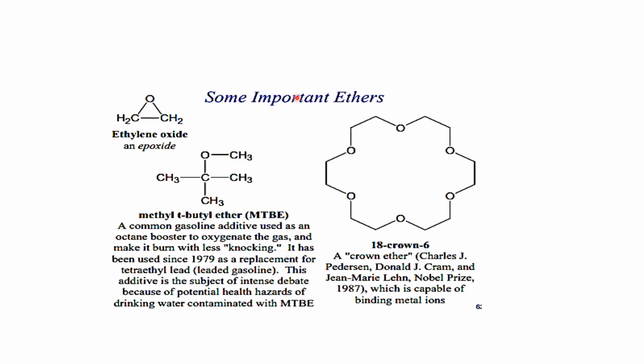Here are a few examples of ether so we can understand it more clearly. Firstly, we have epoxide, which by name is ethylene oxide. Next we have methyl tertiary butyl ether, and a brief description is given below. After it we have the third ether, which is crown ether. It is named 18-crown-6, and it is capable of binding metal ions. So these three examples represent ether. This is the representation of oxide. This is the representation of ether containing tertiary carbon, and this is the representation of crown ether.